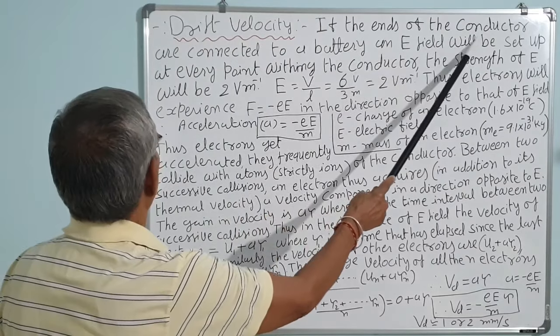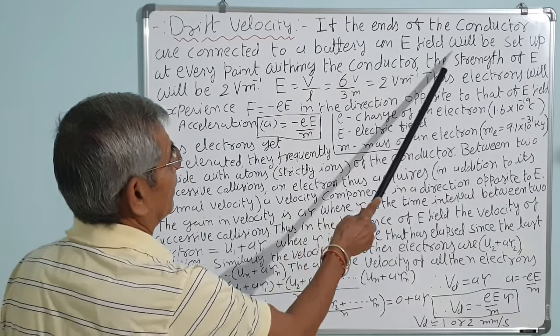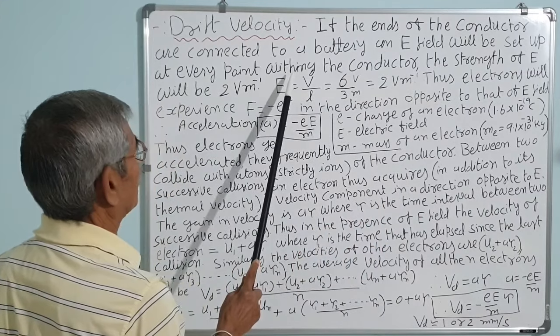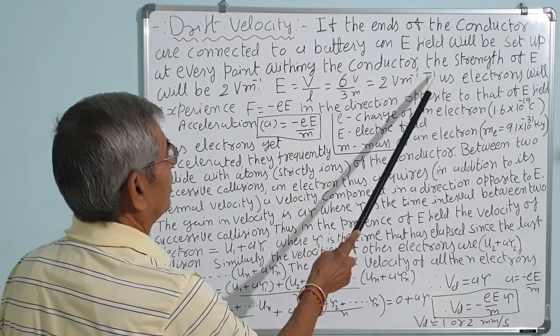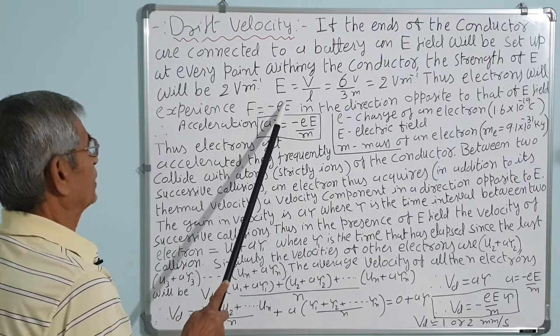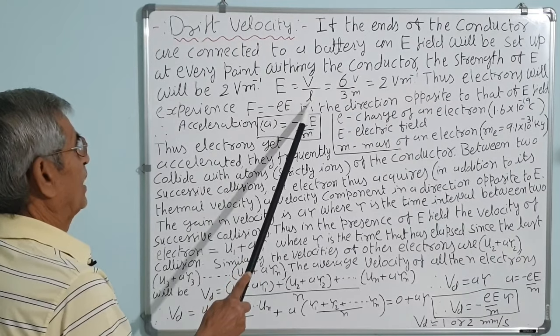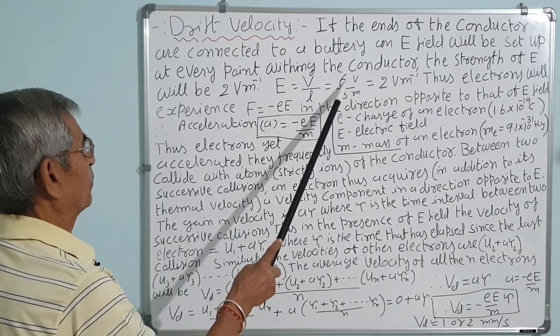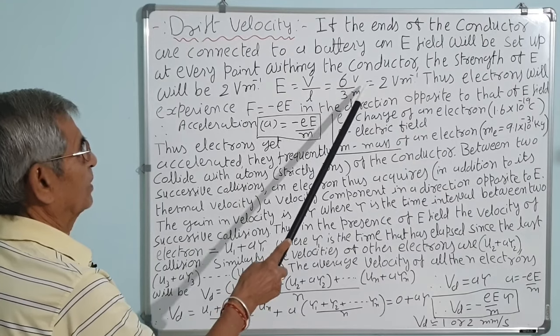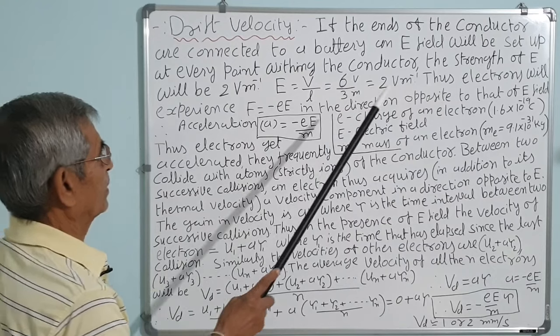If the ends of the conductor are connected to a battery, as we have discussed, an electric field will be set up at every point within the conductor. The strength of the electric field will be 2 volt per meter: E is equal to potential divided by the length of the conductor. The potential is 6 volt, the length is 3 meter, so 2 volt per meter is the electric field set up in the conductor.